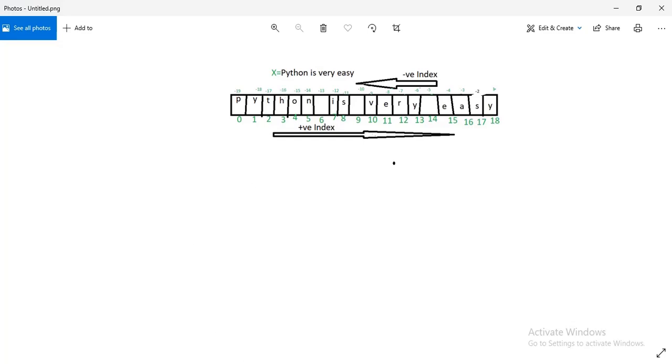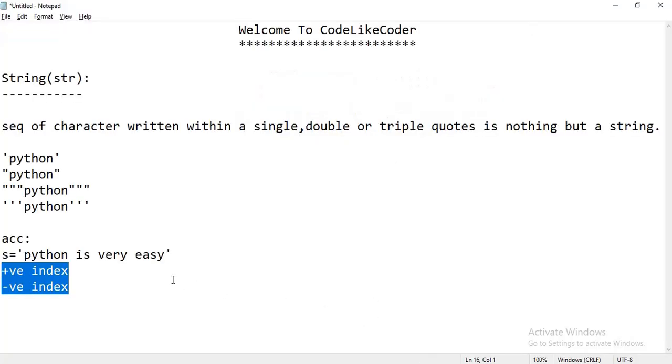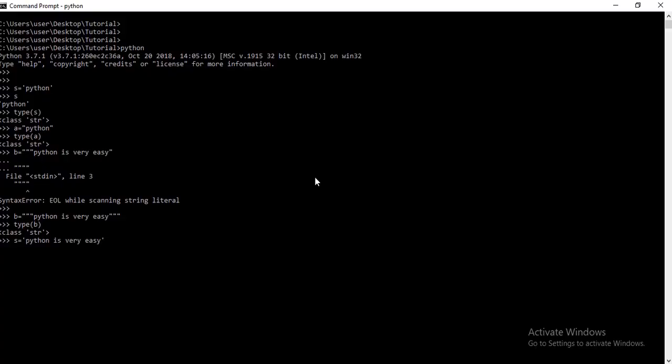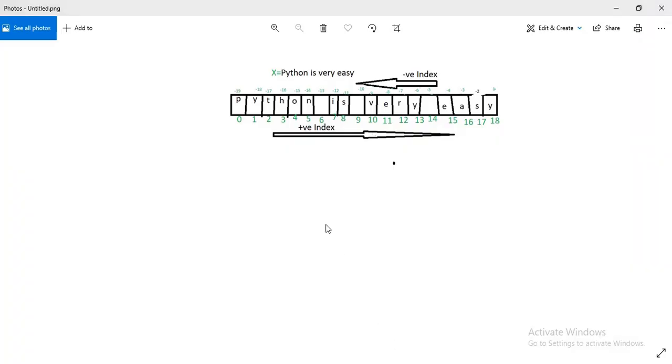So coming to the console, I'm writing the same value here. Now I want to access index 0. What will be the output? It will show the value at index position 0. Just come to this figure, this is the index position.